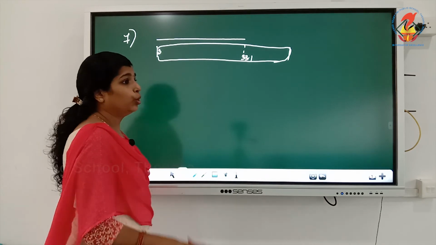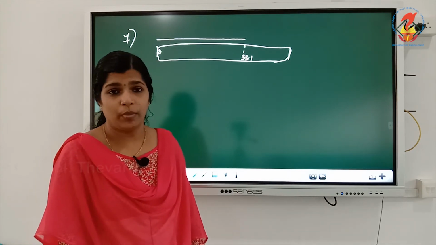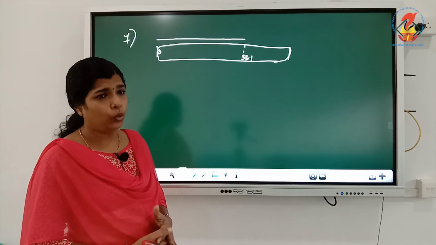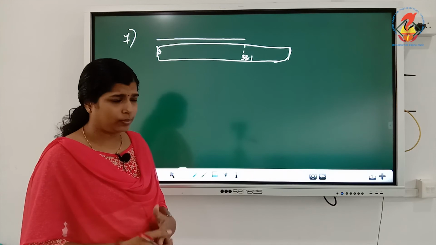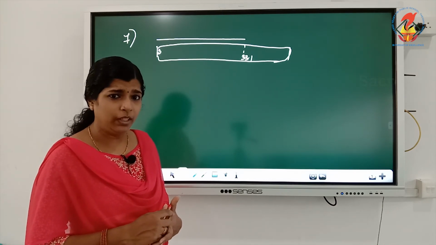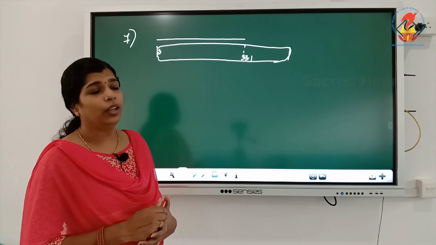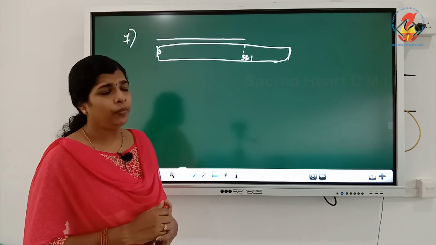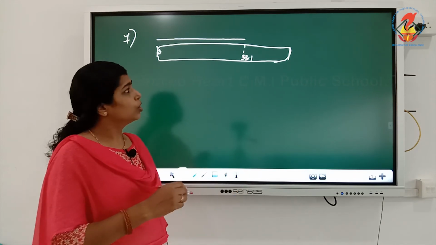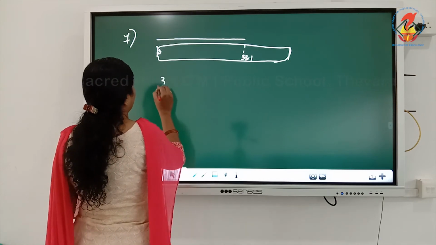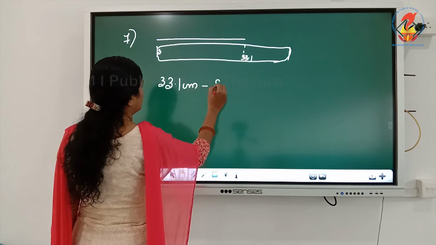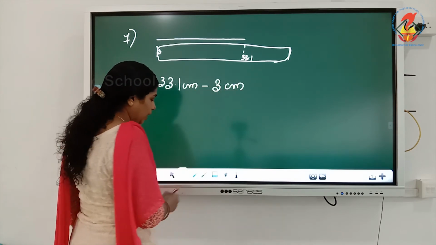I told you that when we take a measurement, if your measuring instrument does not start at 0, you can start from any big reading, mark it, and take the final reading and subtract. So 33.1 centimeters minus 3 centimeters. How will you do this?